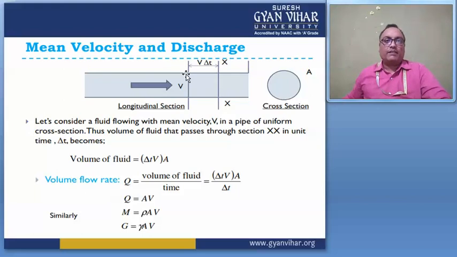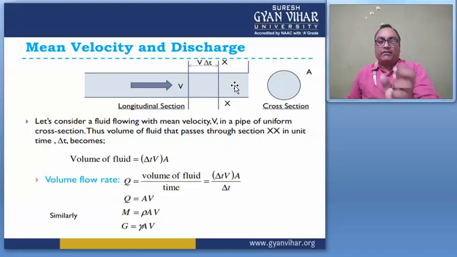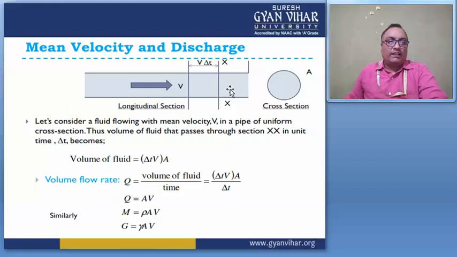If this fluid enters at this section and leaves from this section, it takes some time difference, and this time difference is called delta t.